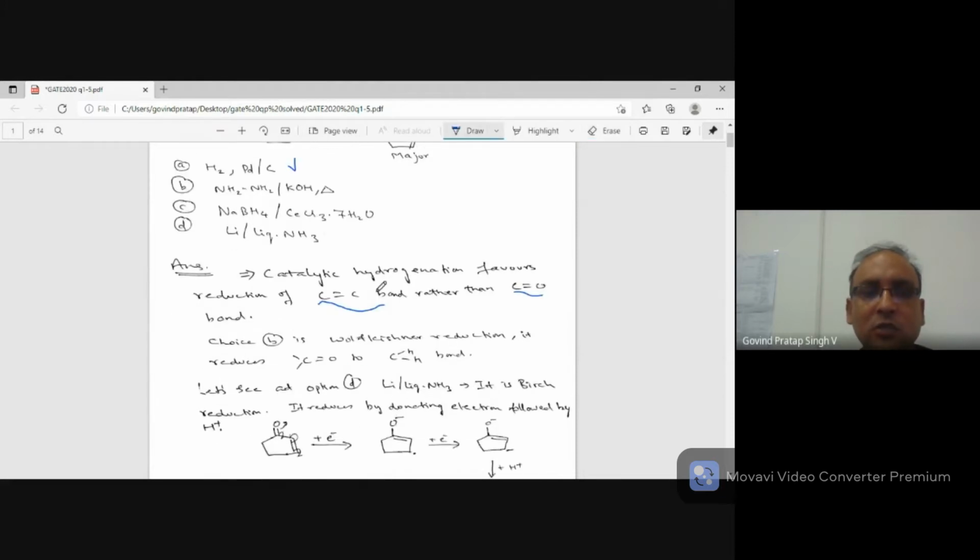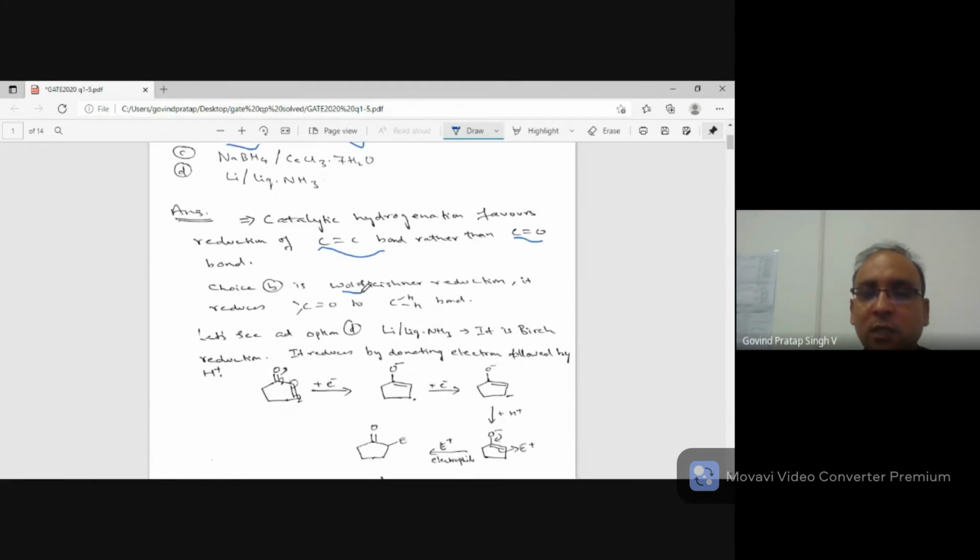So let's see choice number 2. Choice number 2 says hydrazine in presence of KOH or NaOH, either of the bases, and heat. This reaction is called Wolff-Kishner reduction. You have to understand what Wolff-Kishner reduction is. Wolff-Kishner reduction is used for reducing C double bond O to CH2.